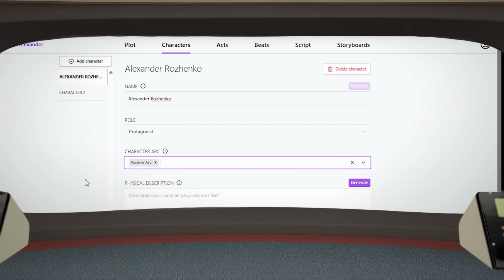Well, I would have to say that because Alexander learns a lesson, it would be a positive arc. Confirmed. Please enter a physical description. Alexander is a Klingon male in his 20s. Slightly awkward. I thought you said you grew up with Alexander. What are you implying, computer? It's just that you have a lot of gray hair for a 20-year-old.